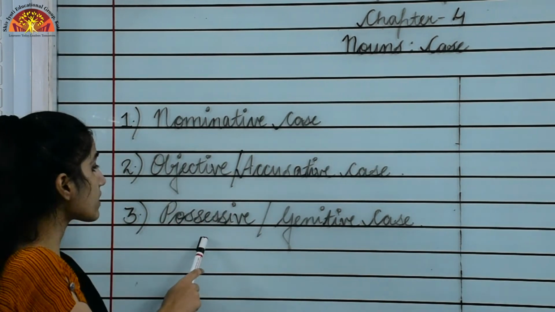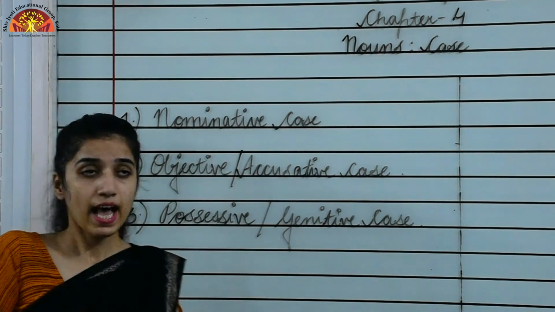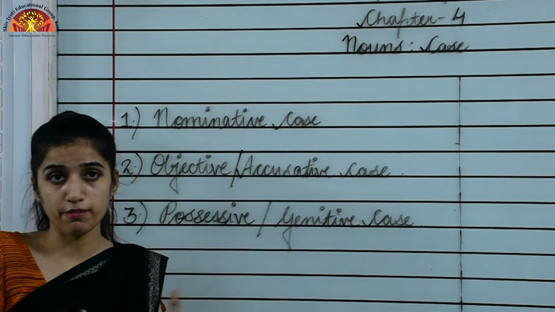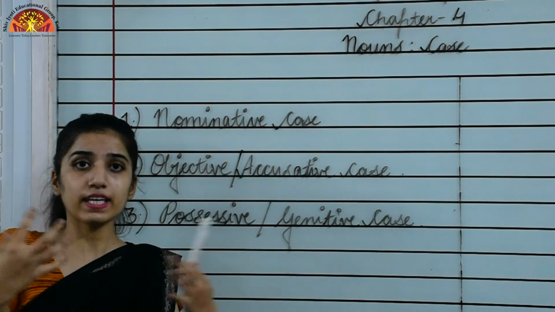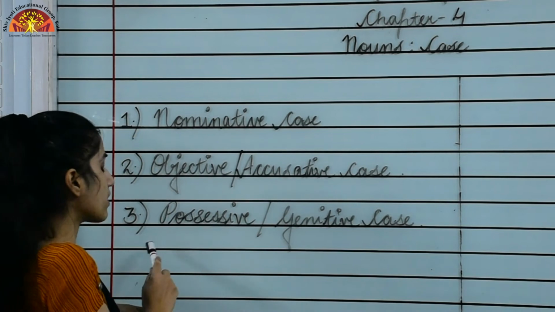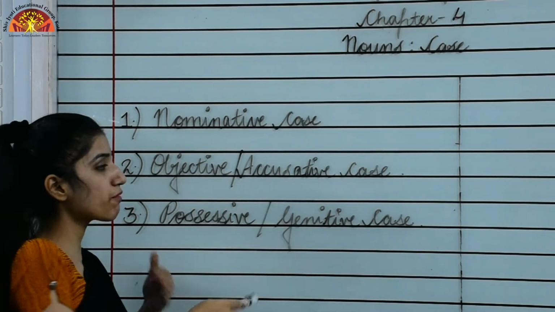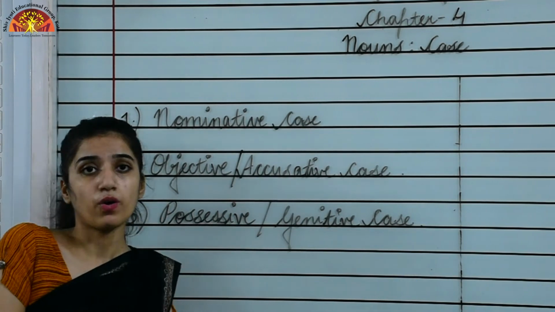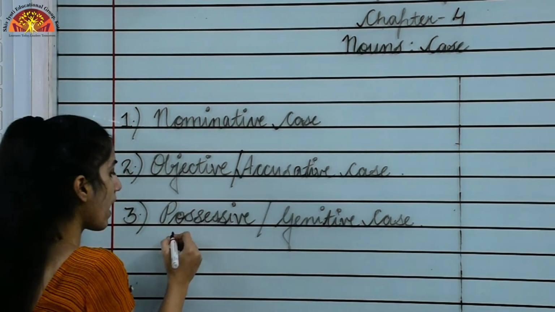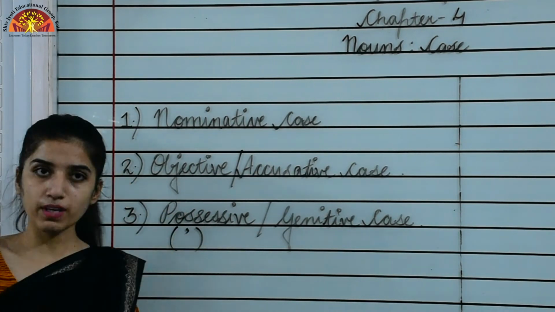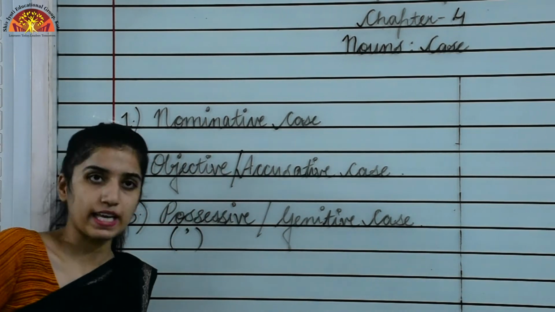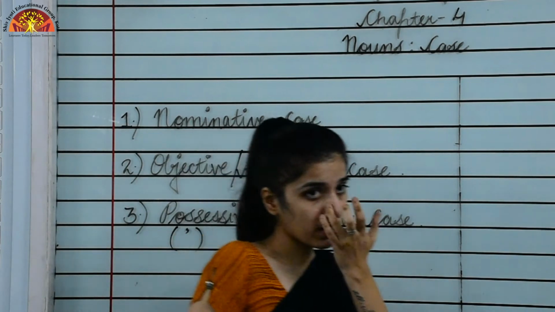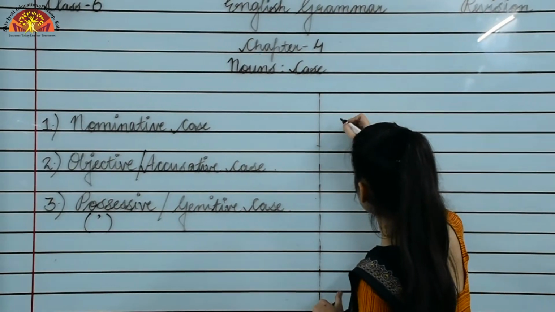Okay, now the third one is possessive or genitive case. As the word itself is saying, possessive means possession. When we show that the thing belongs to me, okay, it's mine, that time the case would be genitive case, but it will come with a noun. Okay, how? With the use of an apostrophe. Okay, we will be using an apostrophe to show possessive or genitive case. Now let's see an example. Okay, so I am writing an example.